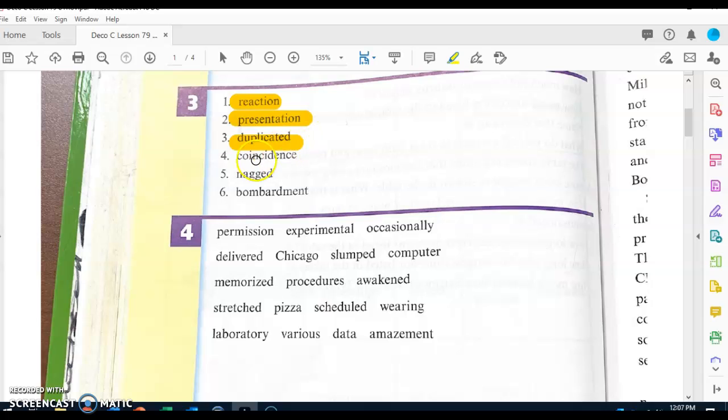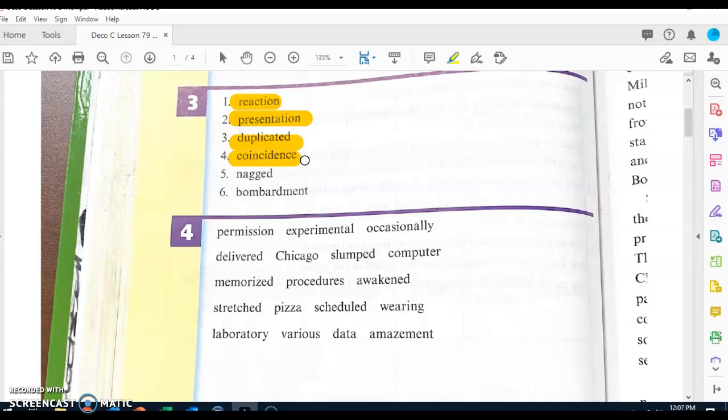Number 4. What word? Coincidence. A coincidence is something that happens by chance. Everybody, what's another way of saying we met by chance? Get ready. We met by coincidence.